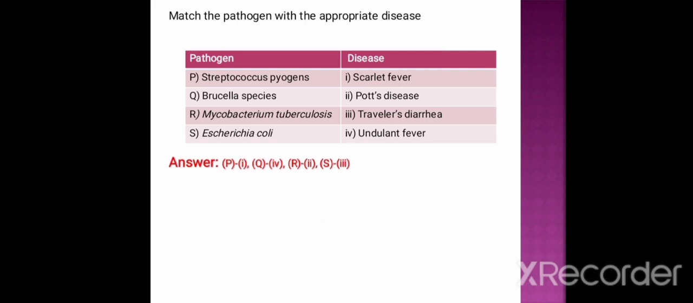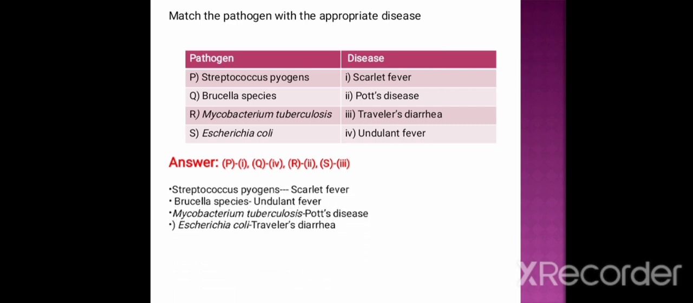So the answer is P is equal to 1, Q is 4, R is 2, R Mycobacterium tuberculosis, that is Pott's disease, S Escherichia coli is 3, that is traveler's diarrhea. So Streptococcus pyogenes causes scarlet fever, Brucella species causes undulant fever, Mycobacterium tuberculosis causes Pott's disease, and E. coli causes traveler's diarrhea.